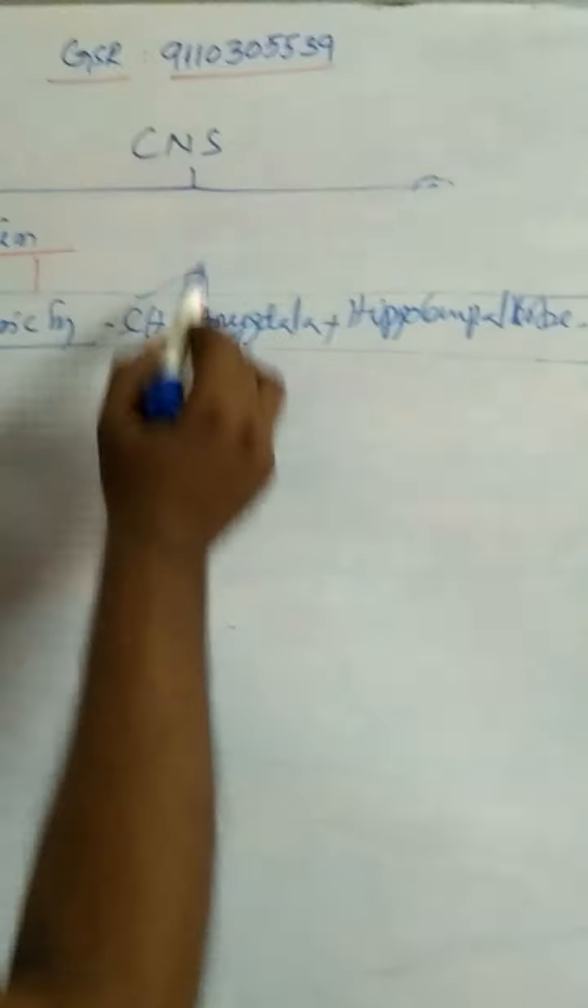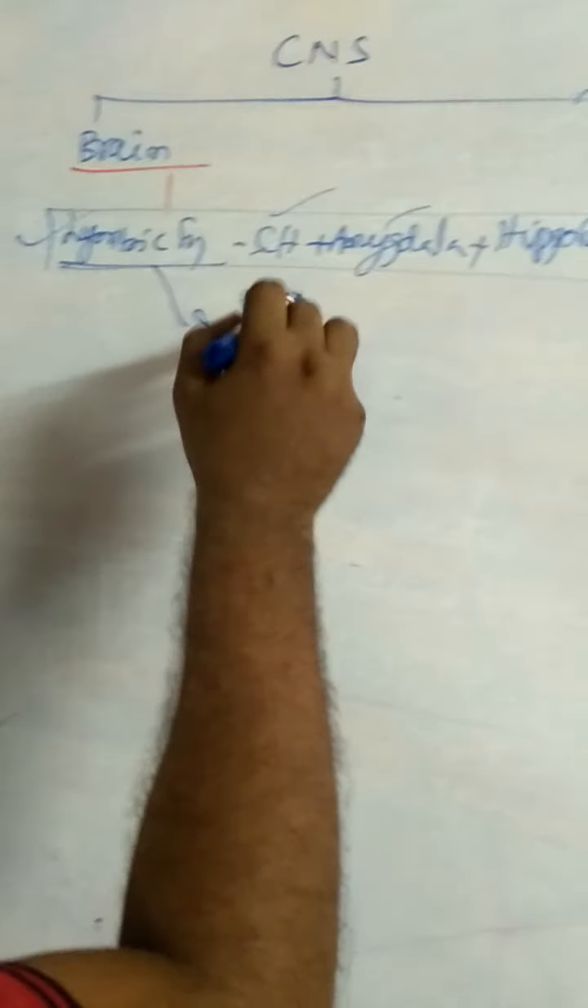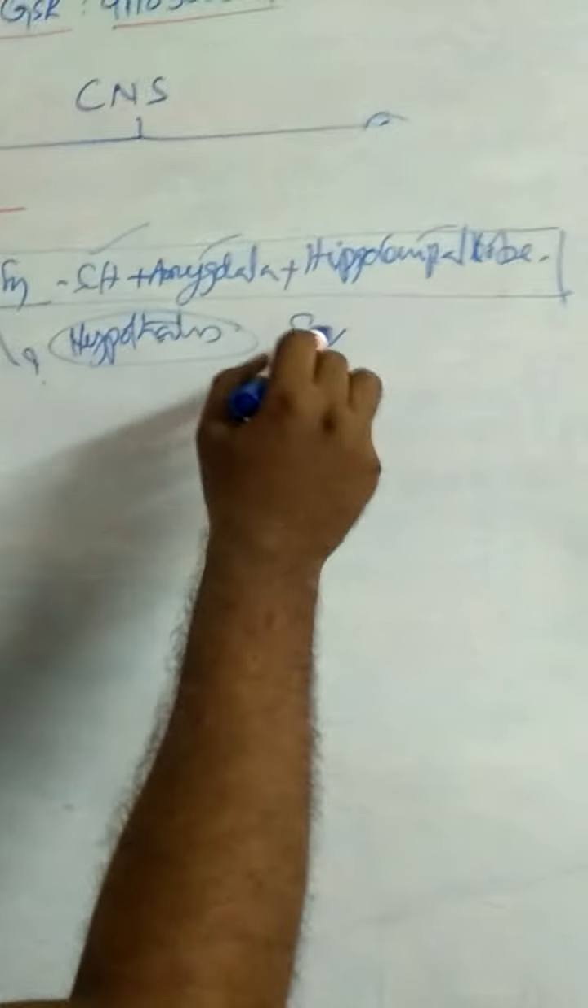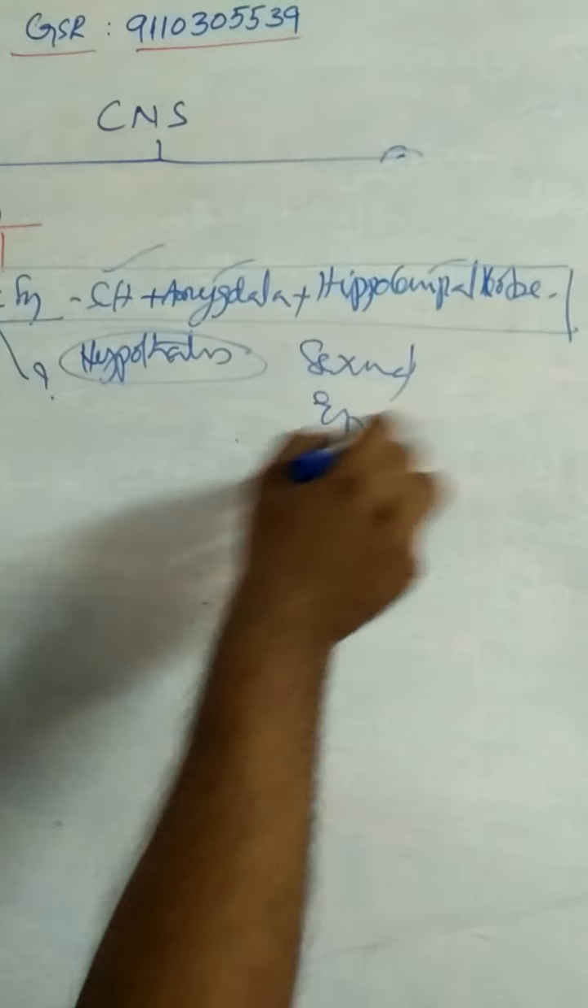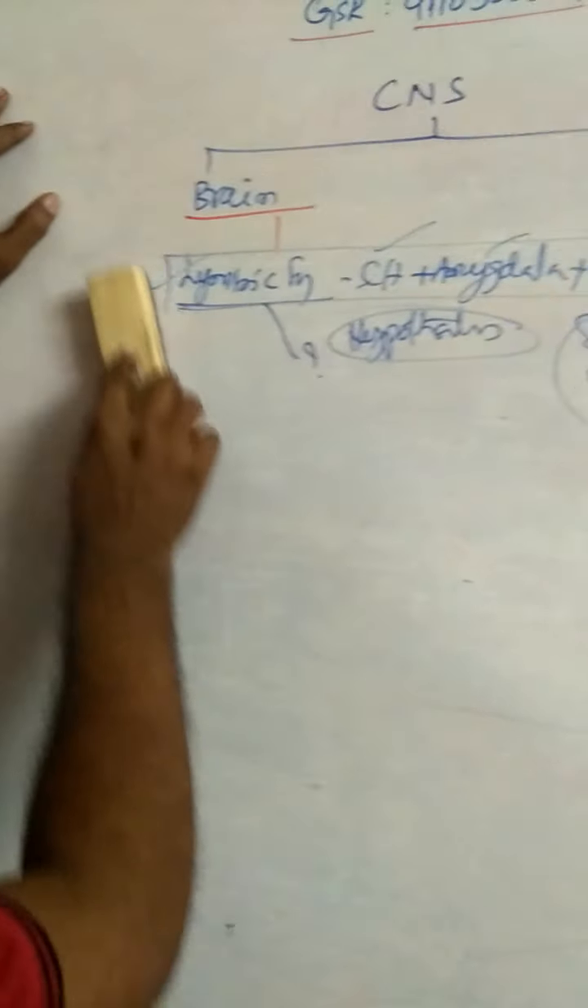What is the function of the limbic system? Along with the hypothalamus, it controls the sexual behavior and emotions. What is the function of the limbic system? It controls the sexual behavior and emotions. That is about the cerebral hemispheres.